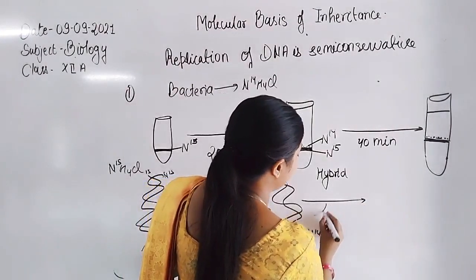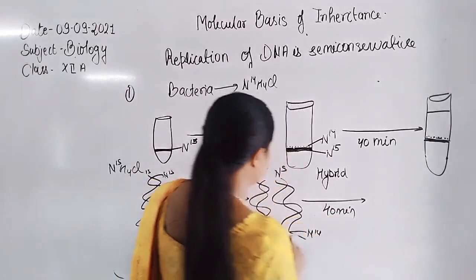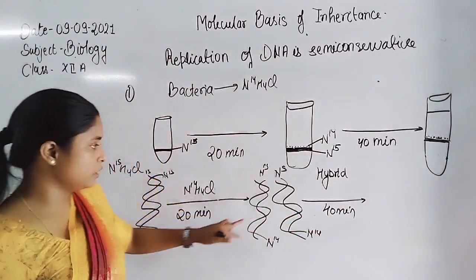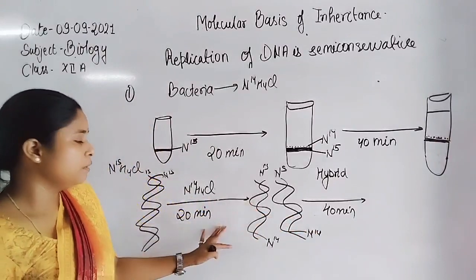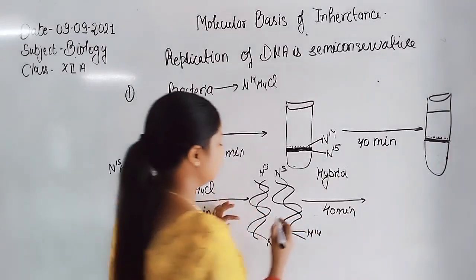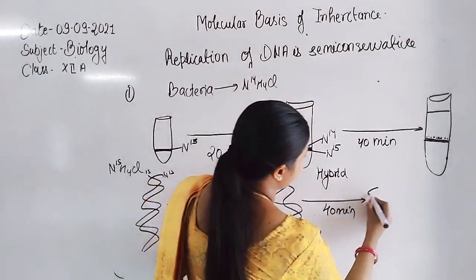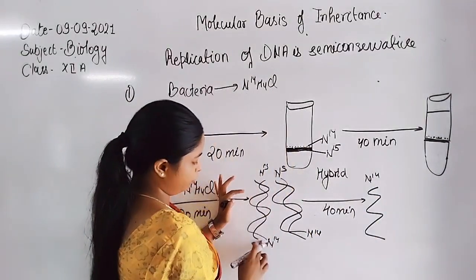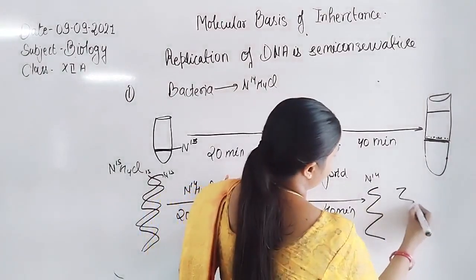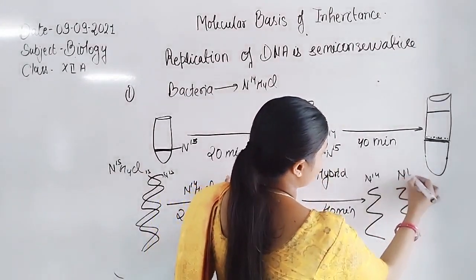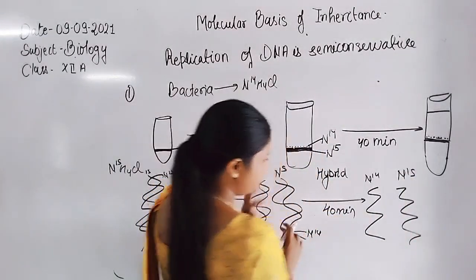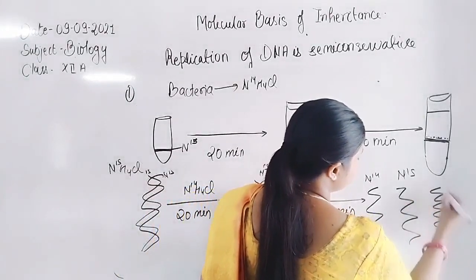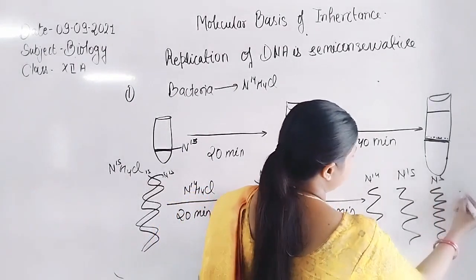After 40 minutes, what do they observe in the bacteria? During the second generation, the bacteria are still in the medium of N14 ammonium chloride, so we replicate both strands. Here is an N14 strand, for example, and the second strand is N15. Similarly, we can differentiate these two strands, the N15 strand and the N14 strand.